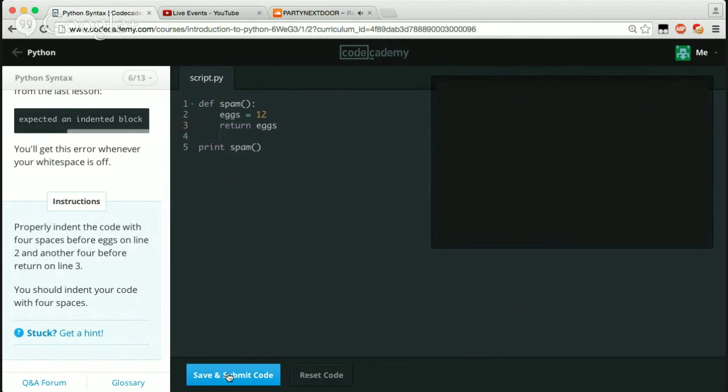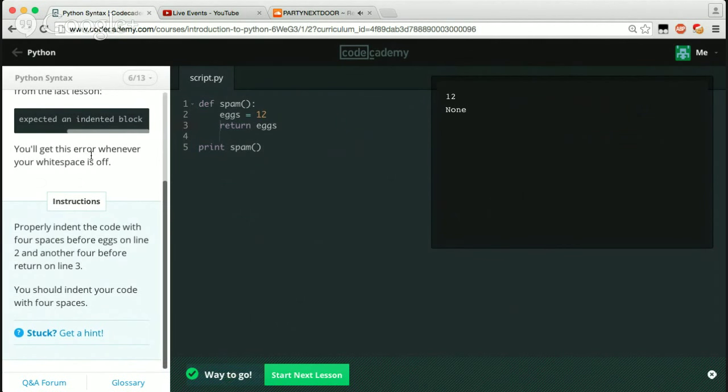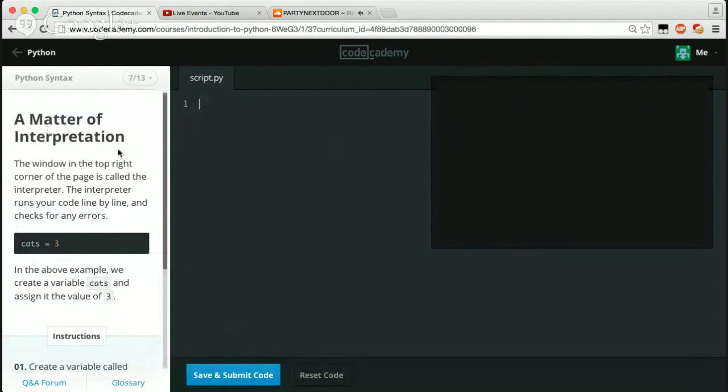Okay, so now we should print. Okay, cool. So I guess it's 4 spaces instead of 2. All right, cool. A matter of interpretation.